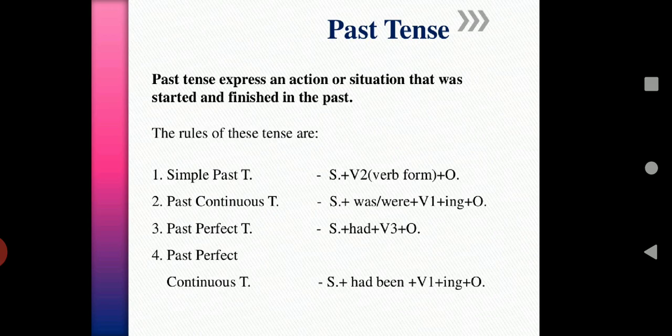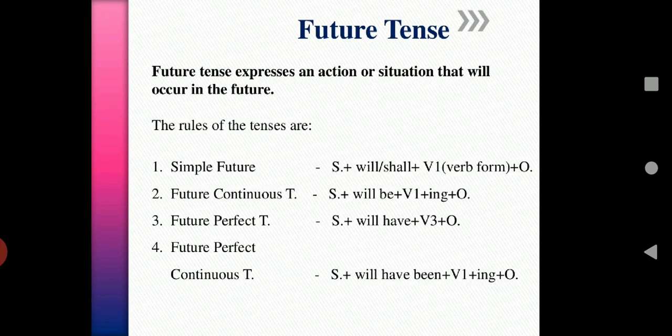Coming to the next, future tense. Future tense expresses an action or situation that will occur in the future. The actions which are going to be done in the future, the actions that take place in the future. The rules of the future tenses: simple future: subject will or shall plus V1 plus object.